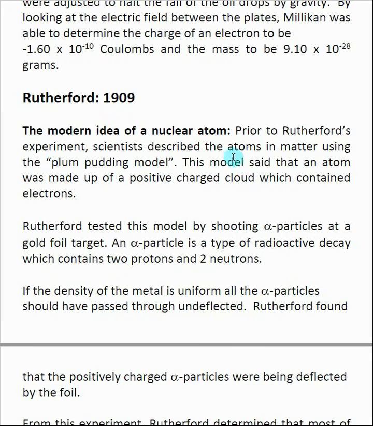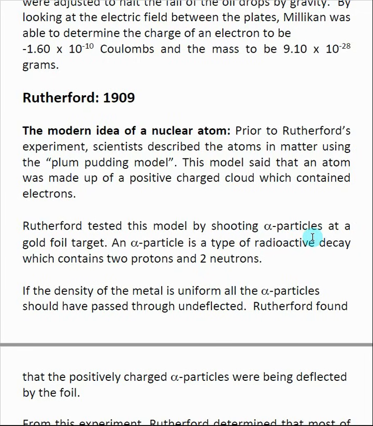So prior to Rutherford's experiment, scientists believed in matter being composed of what was called the plum pudding model. And that just said that the matter was made up of a cloud of positively charged things and negatively charged things kind of floating in a mixture. And being a good scientist, what Rutherford did was he tested this theory of the plum pudding model. And he did this by taking a gold foil target and shooting alpha particles to it.